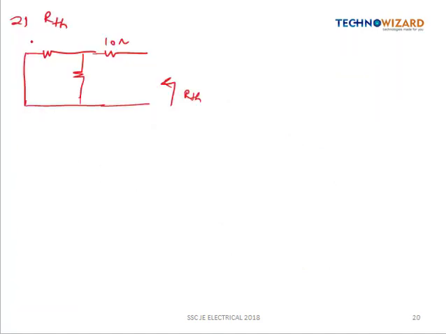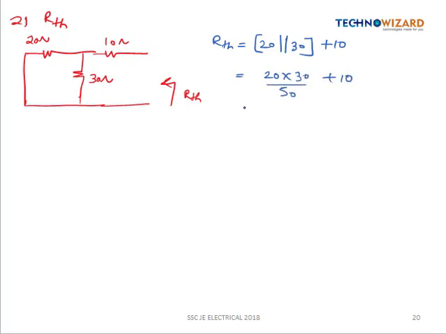So 20 ohm and 30 ohm are connected in parallel. So RTH will be equal to 20 in parallel with 30, which is connected in series with a 10 ohm. So this is equal to 20 into 30 by 50 plus 10. So this will be equal to 10 plus 12. So we are getting the value of RTH as 22 ohm.